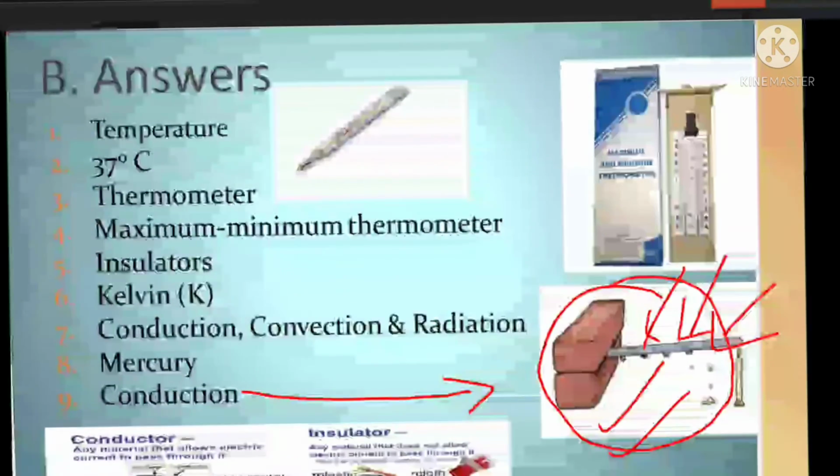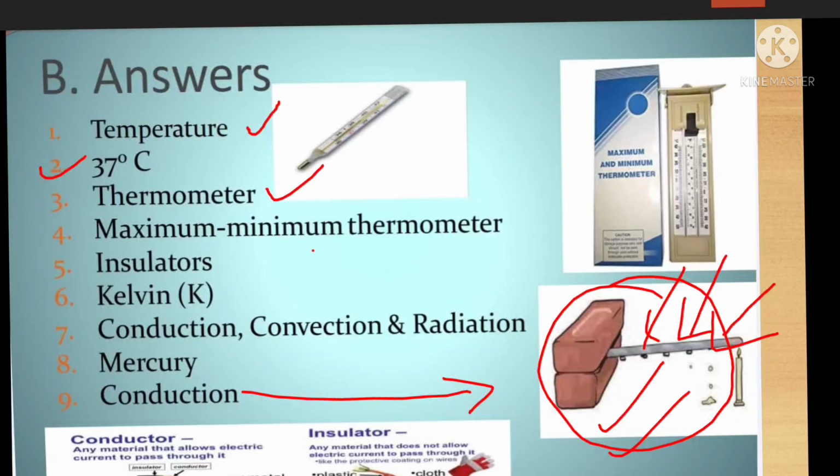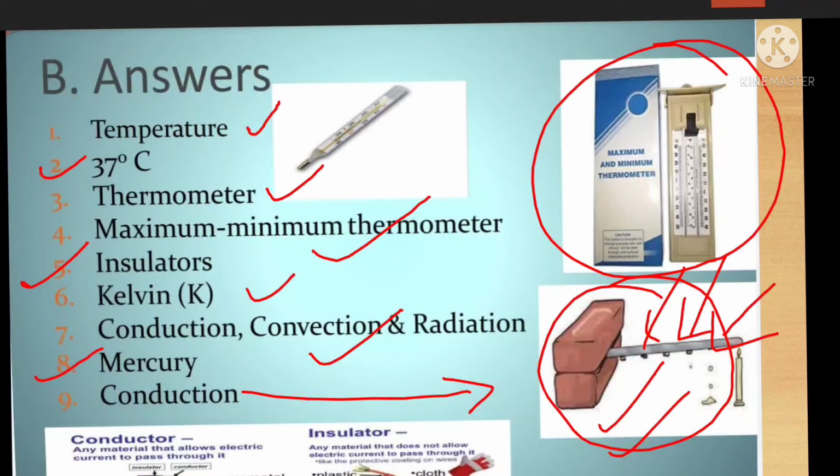Next. These are all the answers given, children. You can check all the answers, mainly the spelling. First is temperature, second is 37 degrees Celsius, third thermometer, maximum and minimum thermometer, insulators, Kelvin, conduction, convection and radiation, and last is conduction. Can you see that this is the maximum and minimum thermometer? And this is the conduction process. First the front part starts burning, gradually the heat moves from one part to another. In this way the heat moves. This process is called conduction. I hope it is clear.